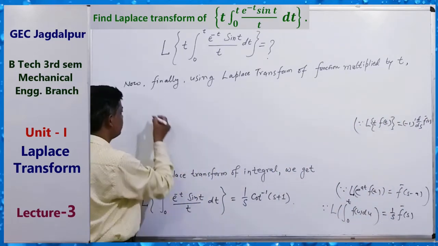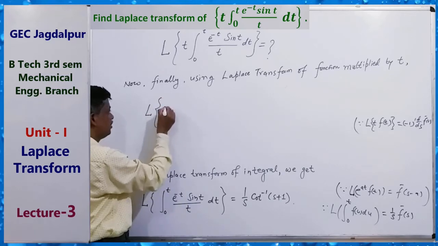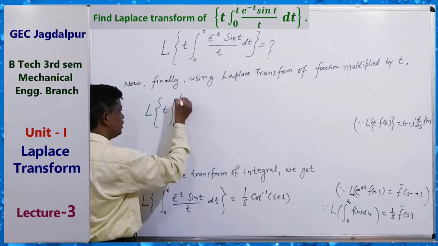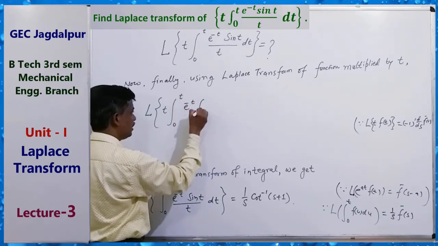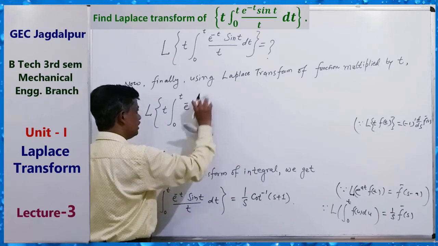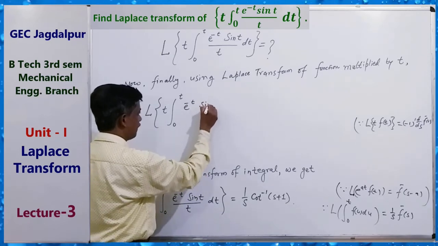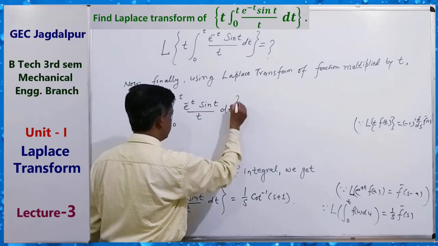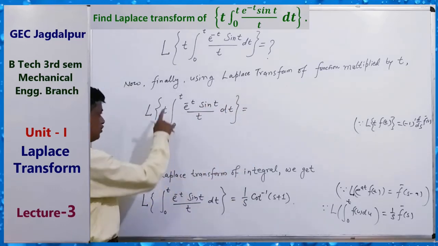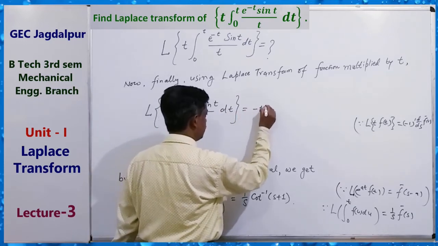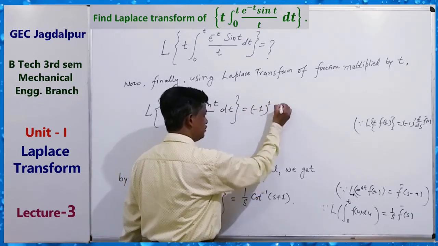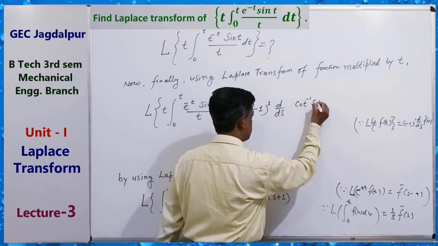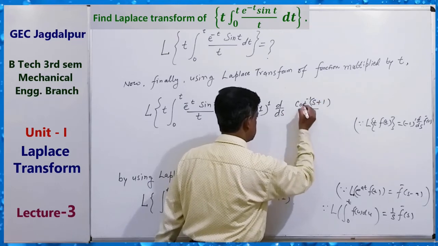So here the Laplace transform of t multiplied by the integral from 0 to t of e to the power minus t sin t upon t dt is equal to minus 1 power 1 d by ds of cot inverse of s plus 1, upon s.